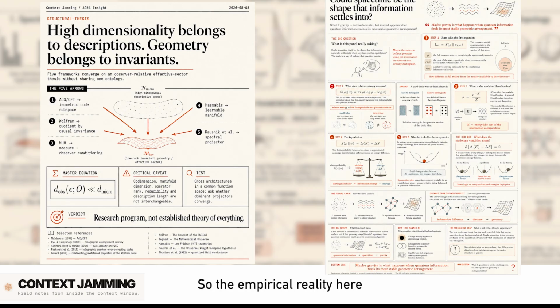So the empirical reality here is that optimization drives models into small, shared spectral sectors as long as you stay within a given architecture. Correct. It doesn't prove all intelligent systems converge on a literal 60-dimensional basis. And the report's restraint in stating that is exactly why the base text is so intellectually honest.